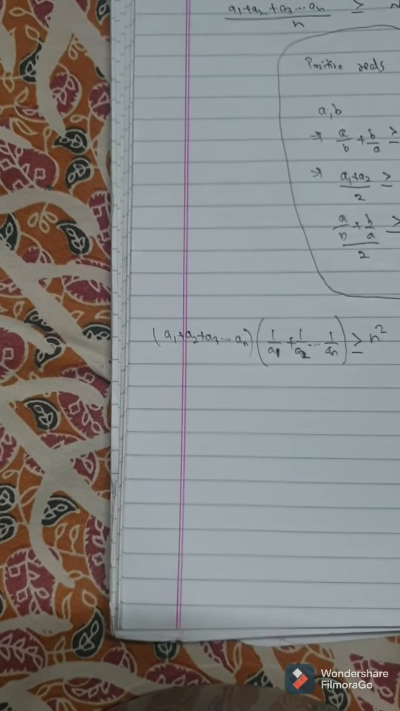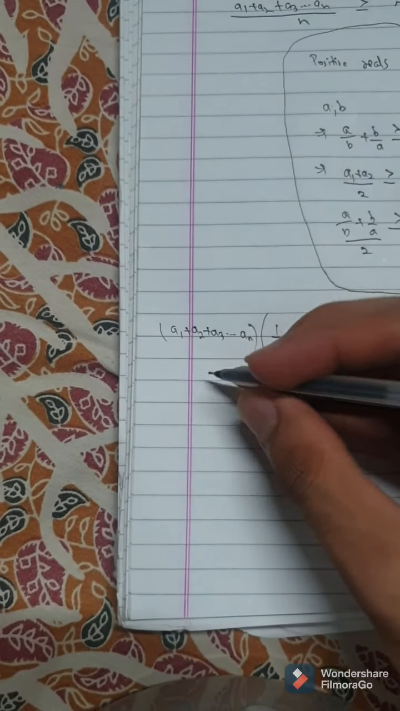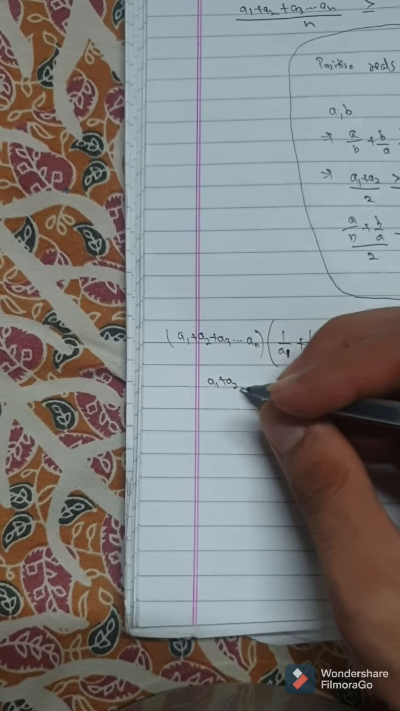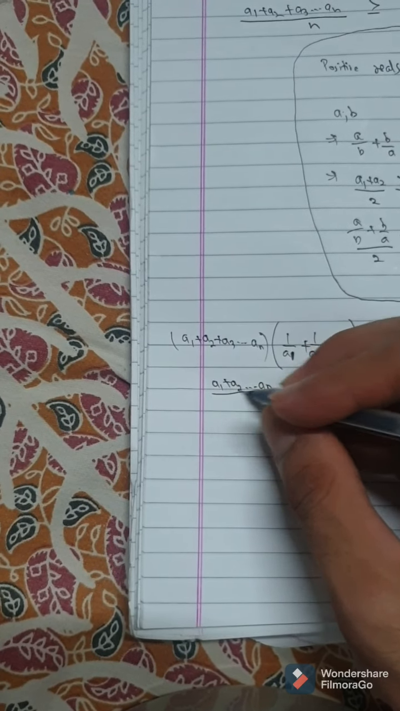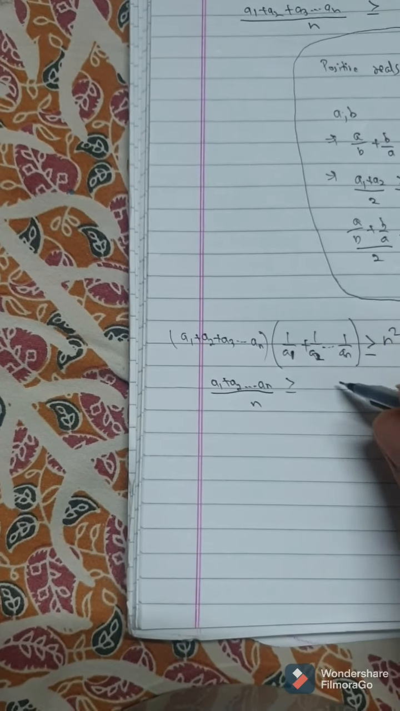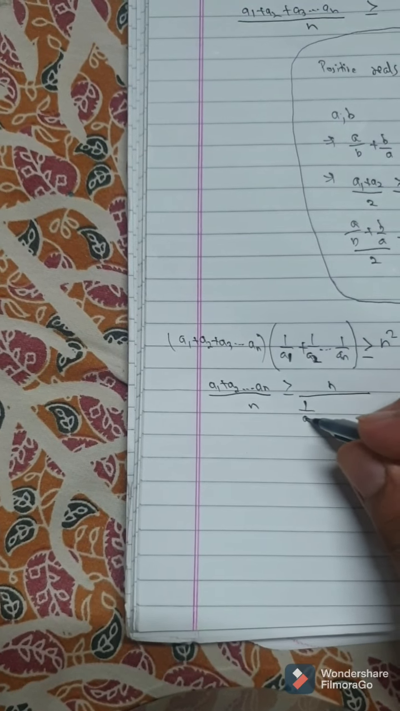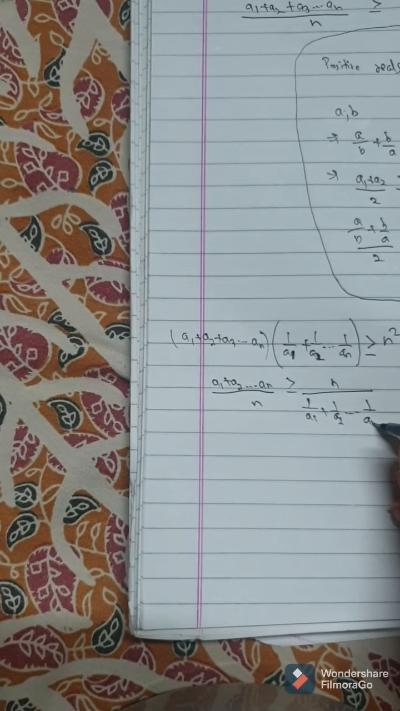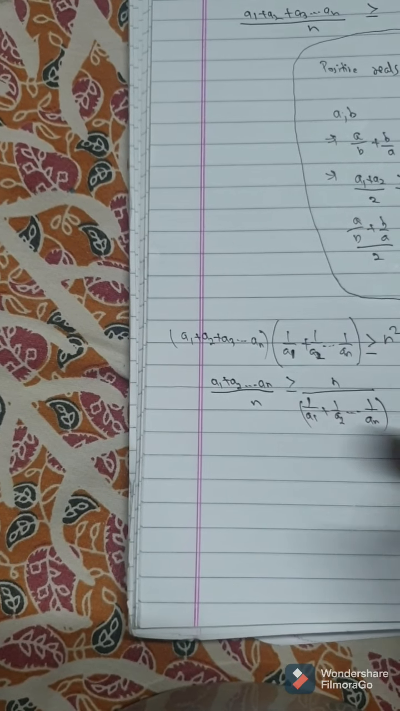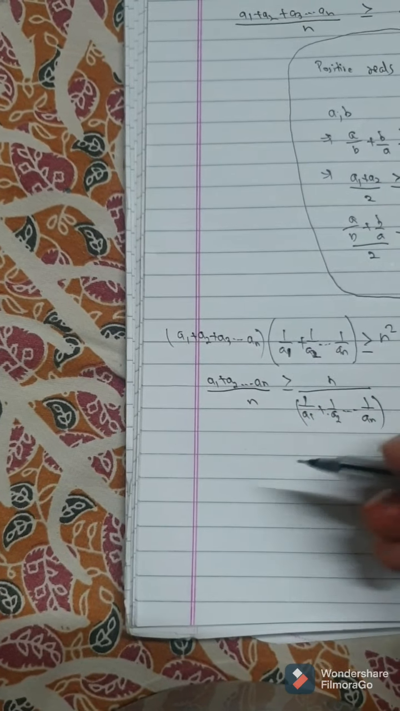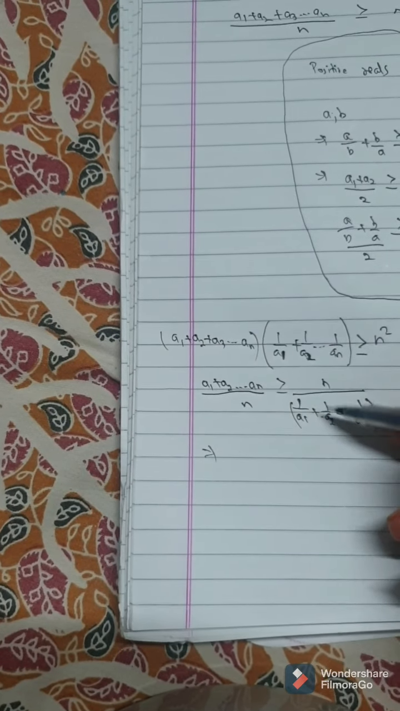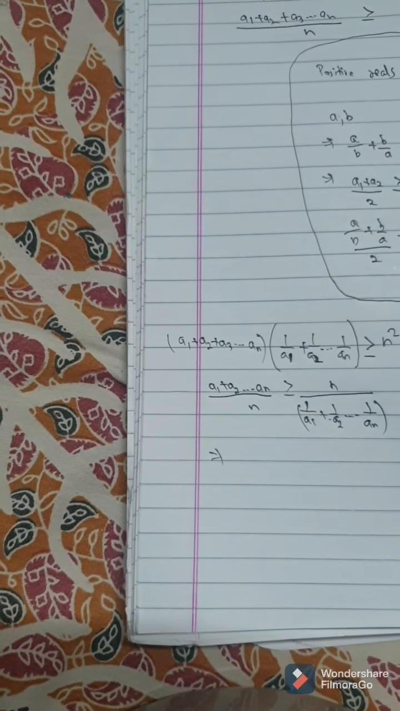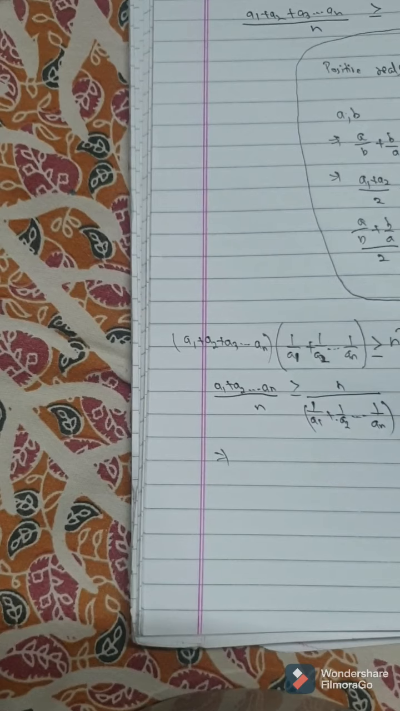It is pretty easy to observe that a1 plus a2 dot dot dot an, sum divided by n, is greater than or equal to n divided by 1 over a1 plus 1 over a2 dot dot dot 1 over an. When we cross multiply, we get our result. Hence, this is also proven.